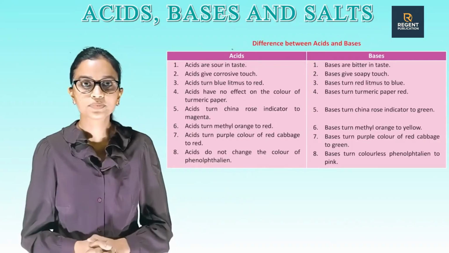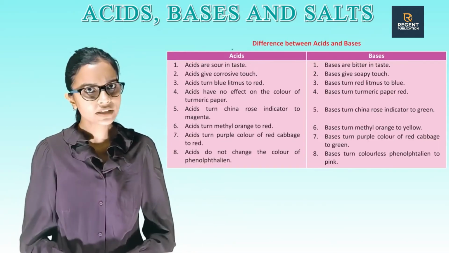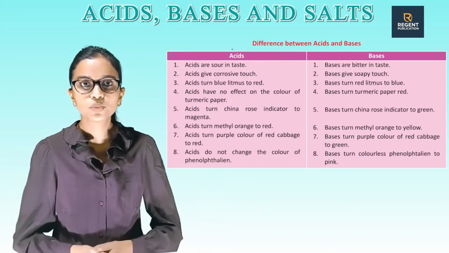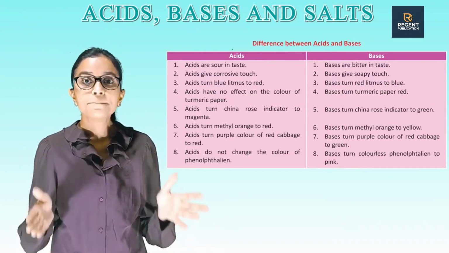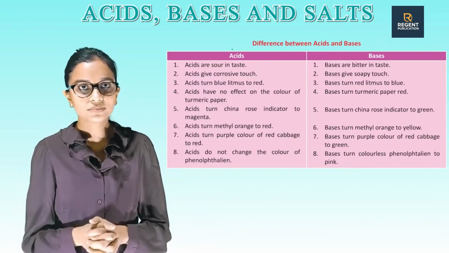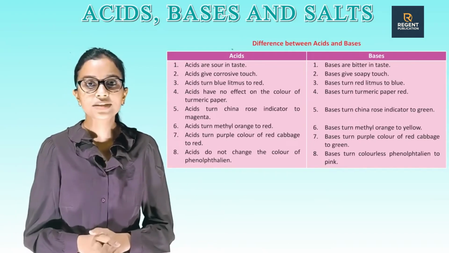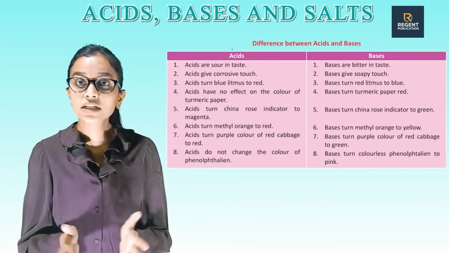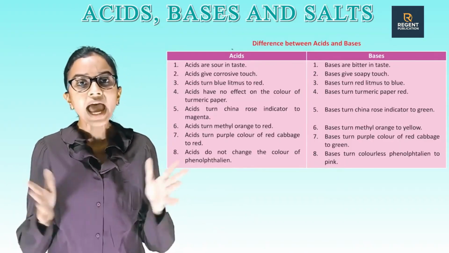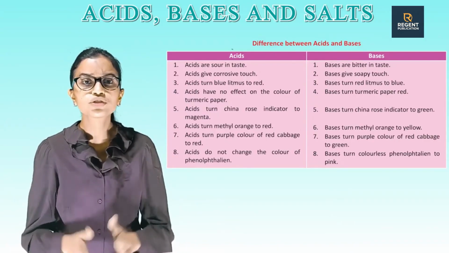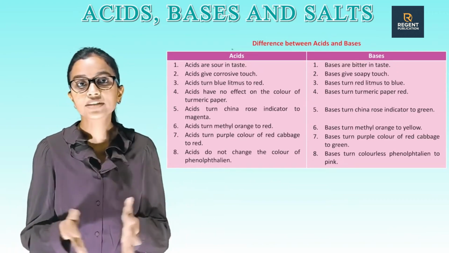Number 1. Acids are sour in taste. Bases are bitter in taste. Number 2. Acids give corrosive touch. Bases give soapy touch. Number 3. Acids turn blue litmus to red. Bases turn red litmus to blue. Number 4. Acids have no effect on the color of turmeric paper. Bases turn turmeric paper red.